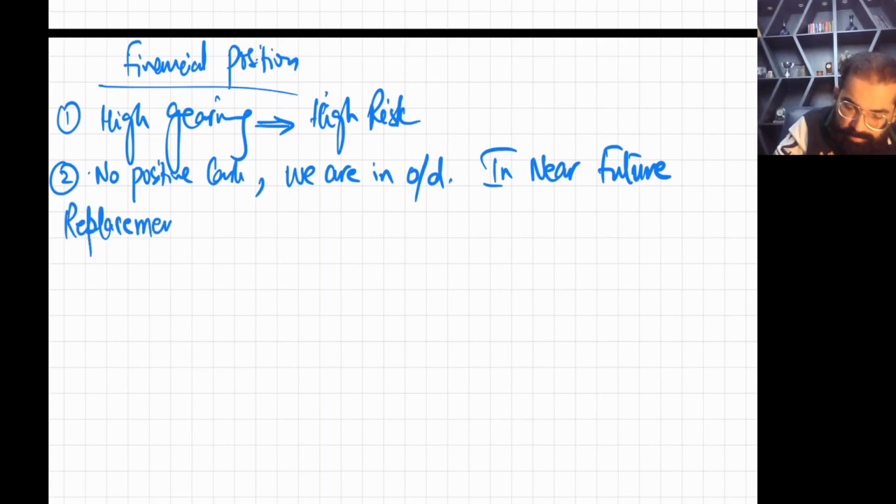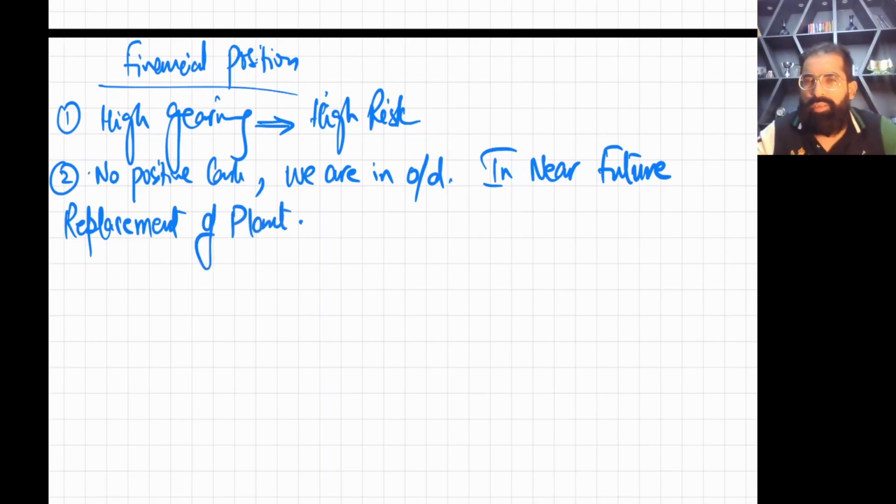Replacement of plant, in near future. So when you will be replacing plant in near future, you will be needing cash, and you are out of cash.